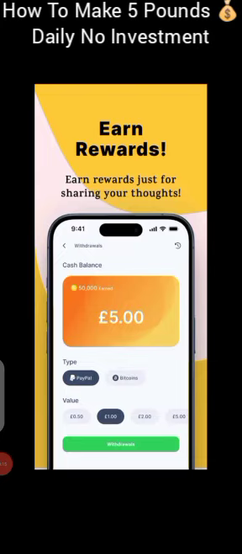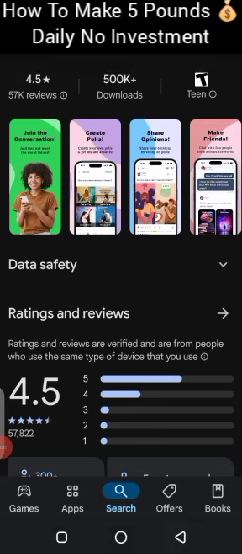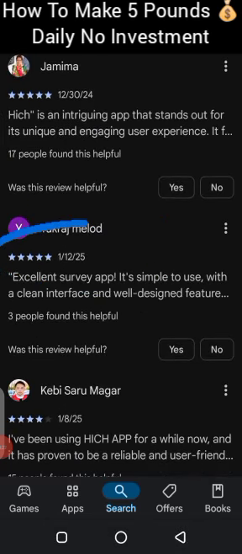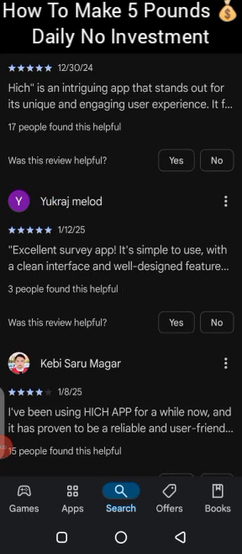So I want to advise you, as soon as you install this app, don't skip any of my steps. Set up your profile. Once you install the app, you need to set up your profile. You can see, look at the reviews. A lot of people are giving 5-star reviews because the app is paying. It says excellent survey app, and it's simple to use.